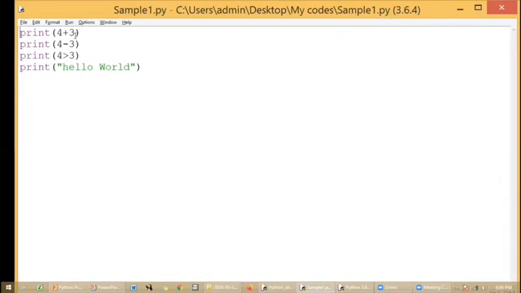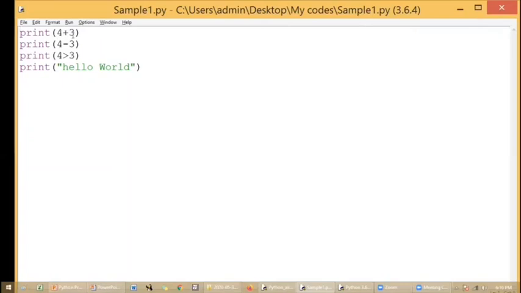Here I have given a few very simple examples of the print function. See here, within this print function I have given simple addition, simple arithmetic operations, and some comparisons also.